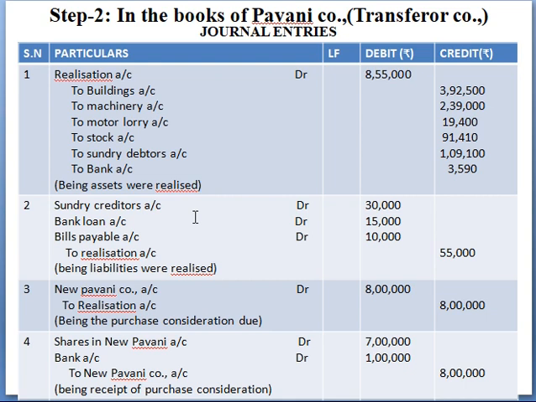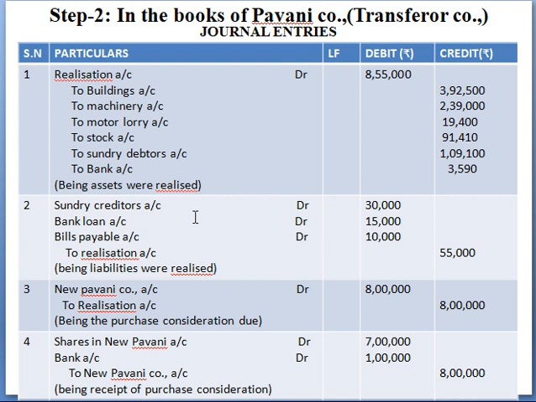See, as we have already finished the purchase calculation, the second step is in the books of the selling company, pass the journal entries. The first one is for the transfer of assets. See, assets always show the debit balance. Here the company is closed. When the business is closed, even the assets also have to be closed, right? So assets are to be credited.